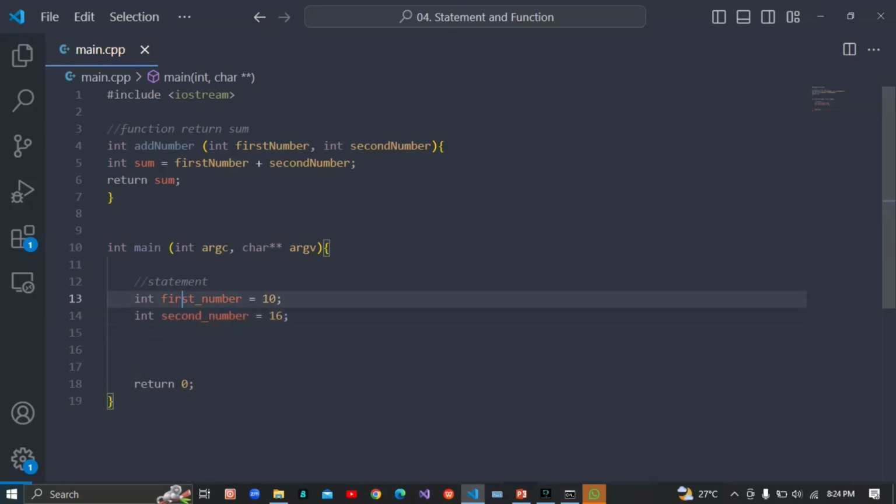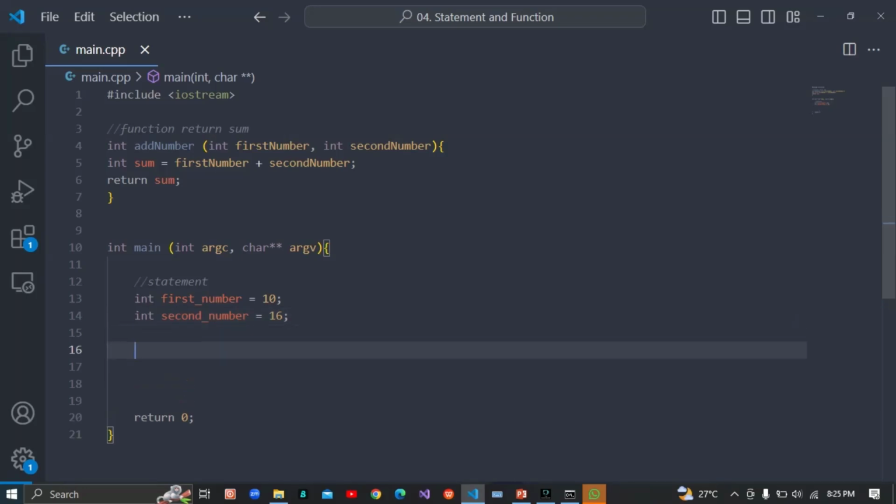So now I have statements. This is the statement. A statement ends with a semicolon. I am actually giving the value of 10 inside this particular variable I have here. Let me just give the simple name of this. This is called a variable. I will explain more about that in the next lecture. So I am giving the value of 10 to this first number here. It's simply called 10 now. So now this is simply called 16. I don't think I used 16 there, but I'll be using 16 now.